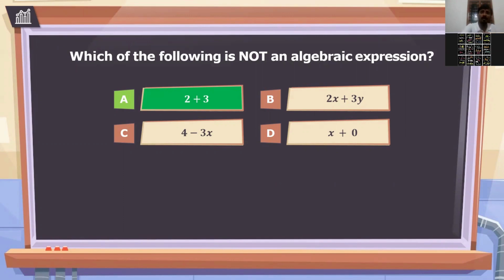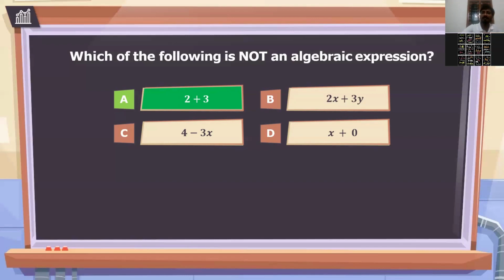But if you look at option B, you have 2x plus 3y. How many unknowns are there in the second option? x is unknown and y is also unknown, so there are 2 variables. If you come to the third option, C, how many variables?